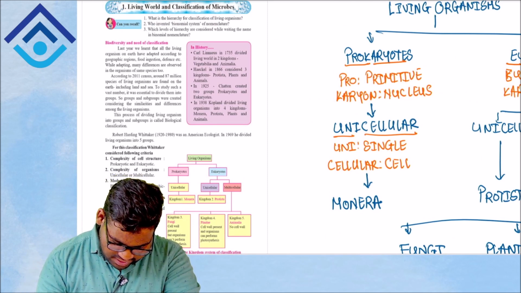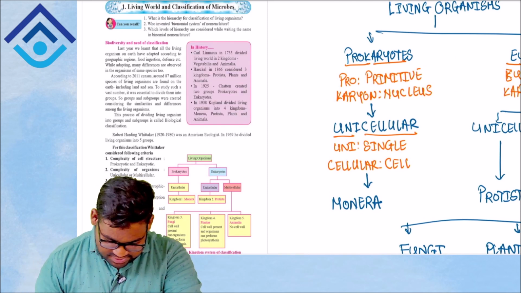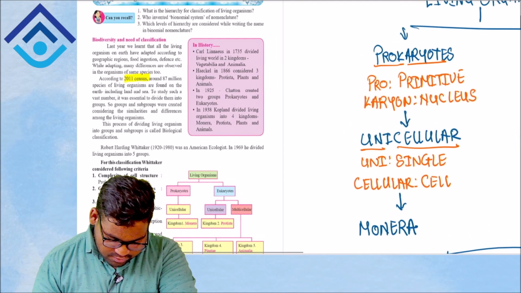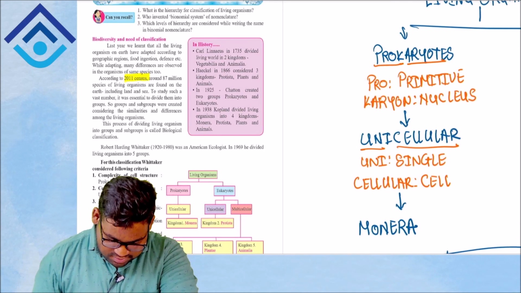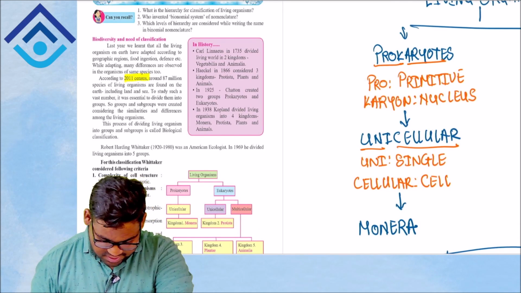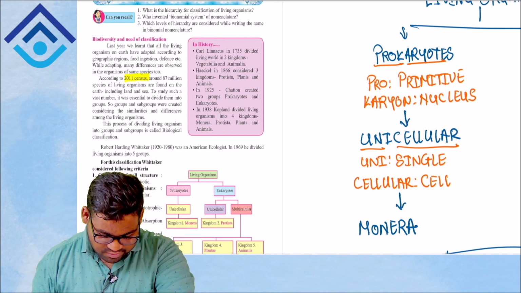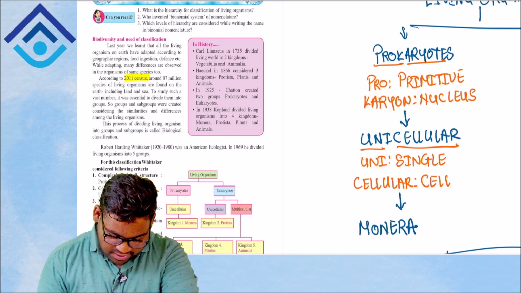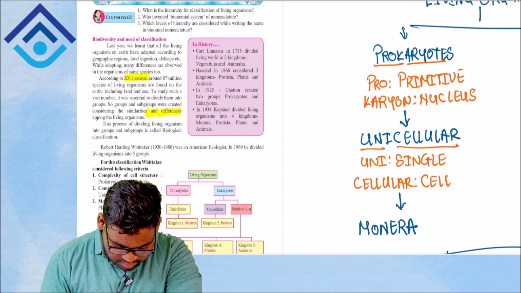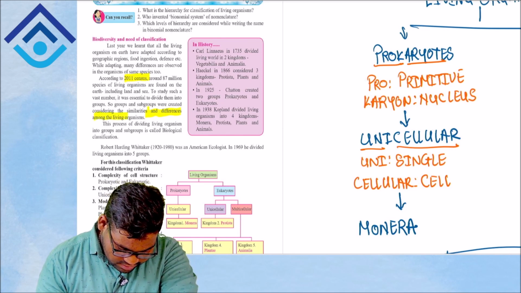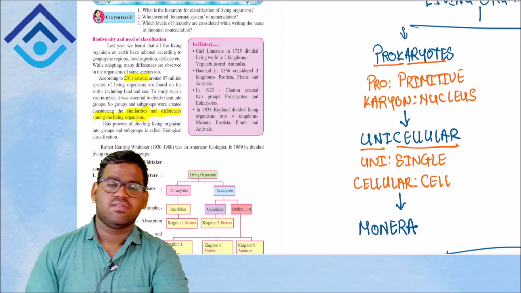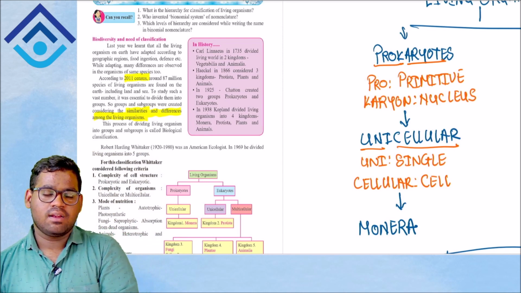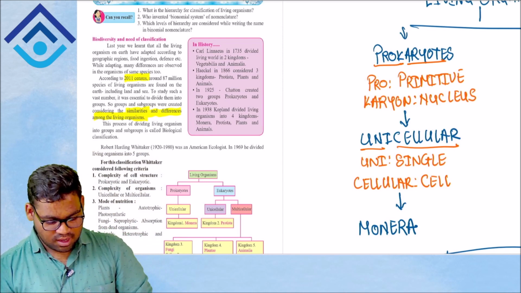As you can see here, I'll highlight some things. It says that according to the 2011 census, around 87 million living species of organisms are found on the earth, including land and sea. To study such a vast number, it was essential to divide them into groups. So groups and subgroups were created considering the similarities and differences among the living organisms. This is your answer to why and how we are classifying. All the similar ones would be put in one group. Okay, so this is how we are doing it.